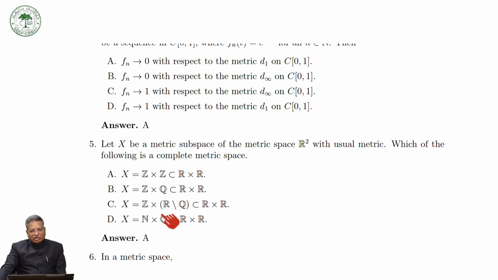So this is not a complete subspace of R cross R. And again, this set of natural numbers is complete, but the set of rational numbers is not complete, and therefore this as a subspace of R cross R is not a complete subspace. So this way you can prove that the answer is A. Okay, so the answer is only A.